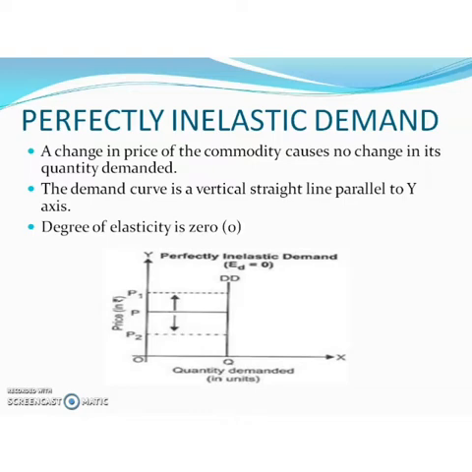So here the degree of elasticity is 0. There is no response from the quantity demanded to an increase or decrease in price. Okay. So that is the perfectly inelastic demand curve.